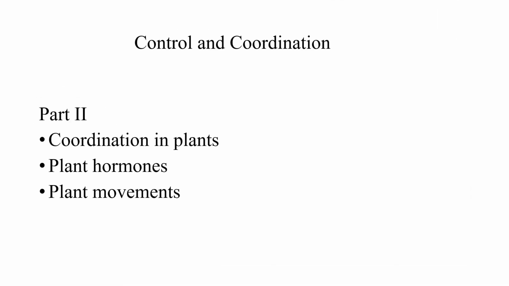Hello students, already we saw control and coordination part 1 about brain, CNS, ANS, PNS. Okay, nervous system, that is central nervous system, peripheral nervous system and autonomic nervous system. Now we can see part 2. In this, the following subtopics also we can see: coordination in plants, plant hormones and plant movements.